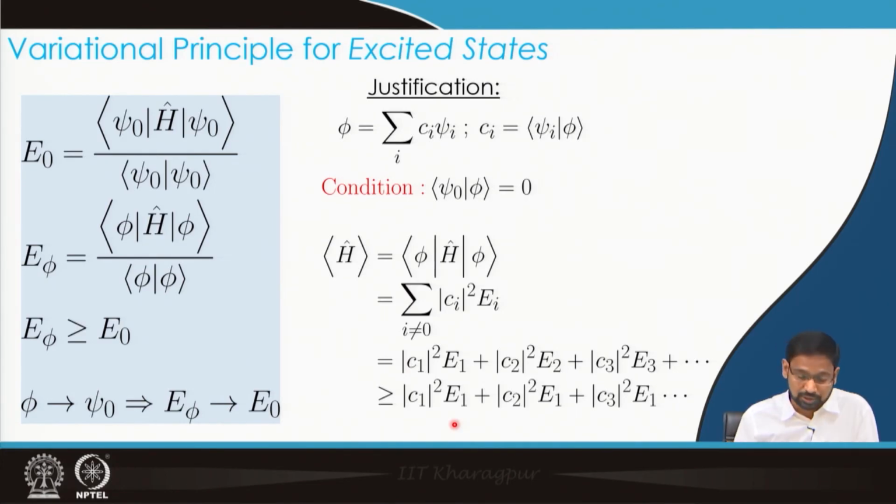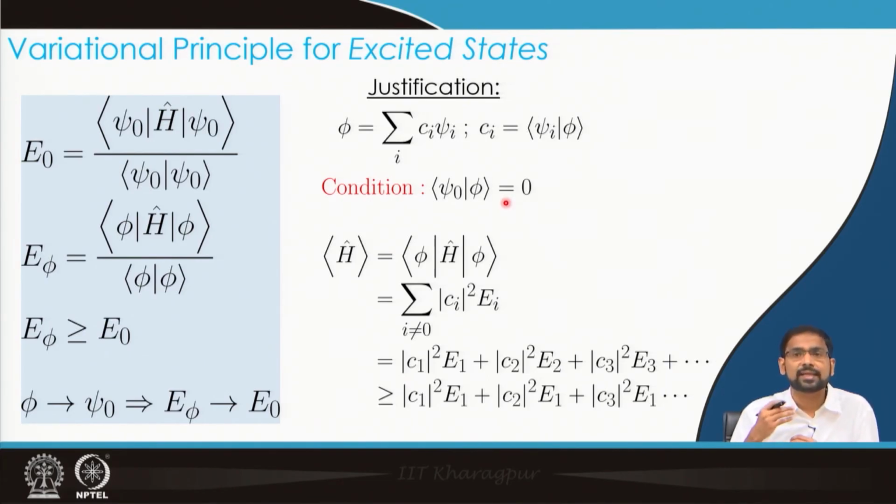So, that means again, just like the variational principle we used for ground state wave function, we can also use it for the first excited state function, but in this case one additional condition has to be met, that is the trial wave function that we are choosing must be orthogonal to the ground state wave function. Only then we can use variational principle for the first excited state.